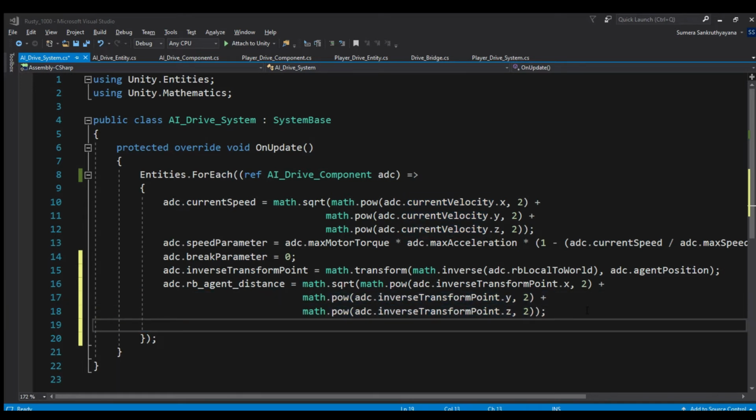The steer parameter is going to rely on the position of agent. We need to know if the agent is on the left or right side with respect to the local forward or z-axis of our vehicle. We can get this information by dividing the x component of inverse transform point by its magnitude, or in other words, x component of normalized inverse transform point. We will multiply this with our max steering angle.